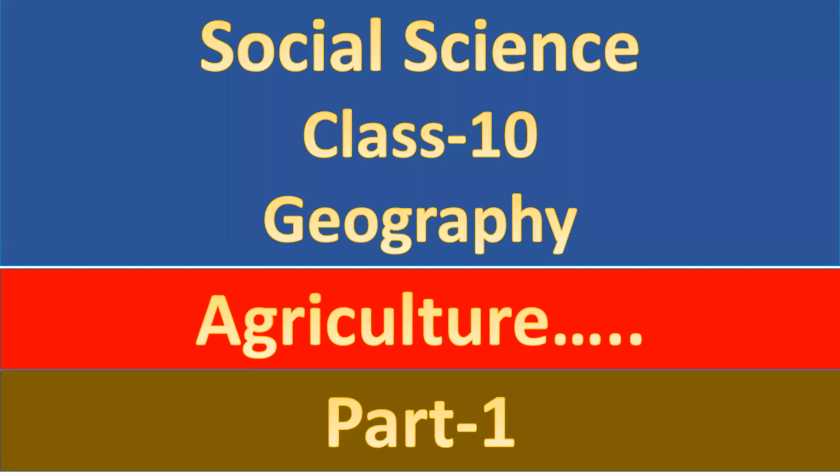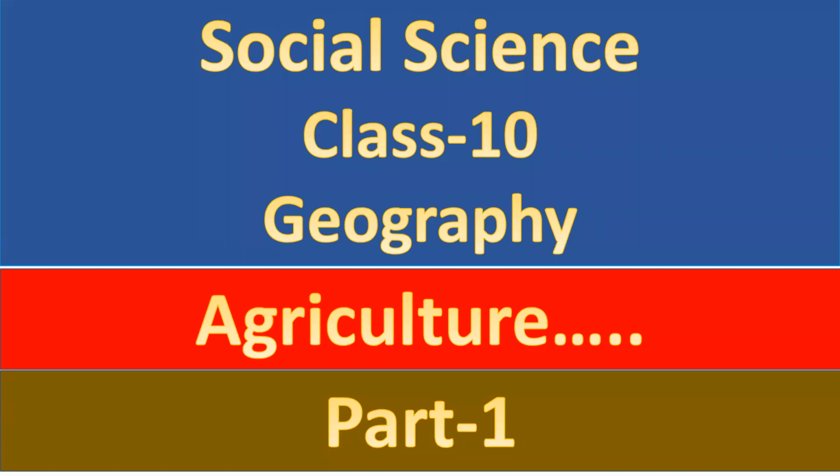Students, from this video lecture, we will start the fourth chapter of geography, agriculture. Chapter numbers two and three are not in your syllabus. They have been deleted, and as project work, they will be studied. And second thing, the maps of chapters two and three will be included in the final exam also, so we will not leave the maps of those chapters. Right, students? Now, from this video lecture, we will start the chapter agriculture of geography.